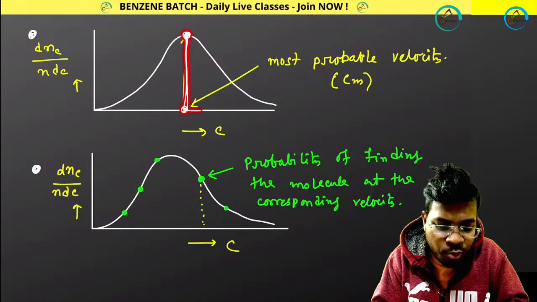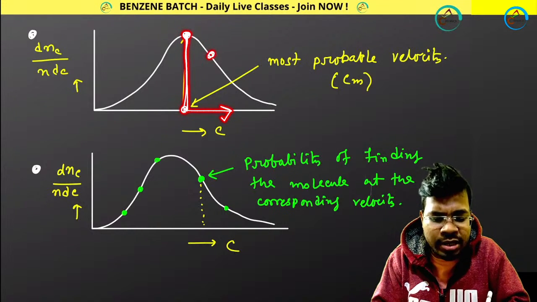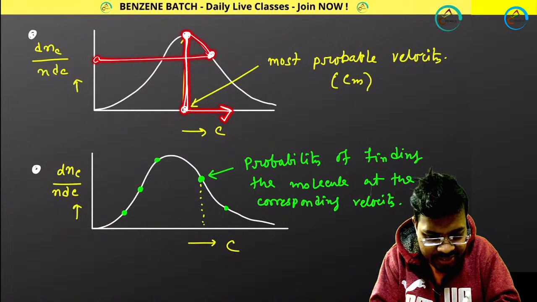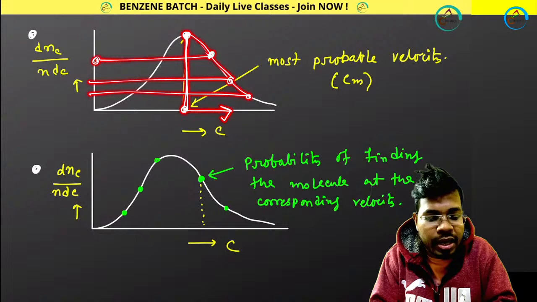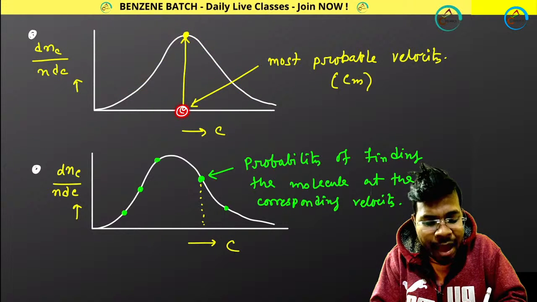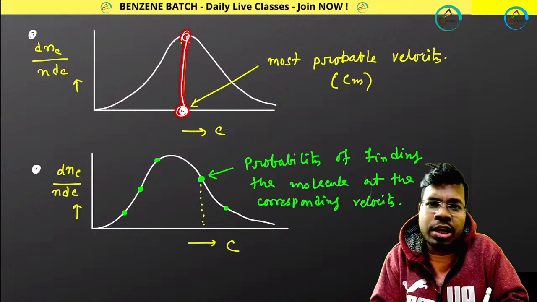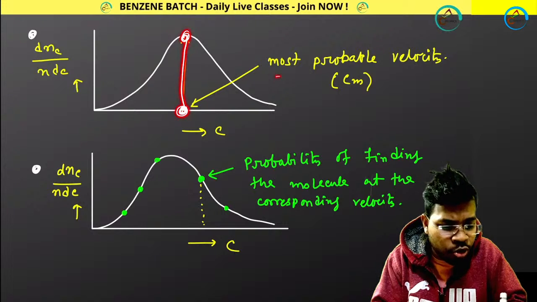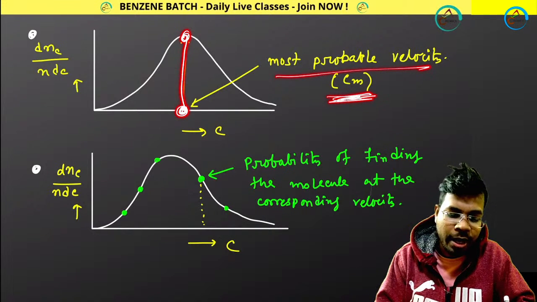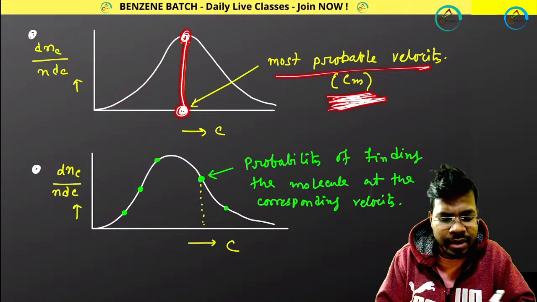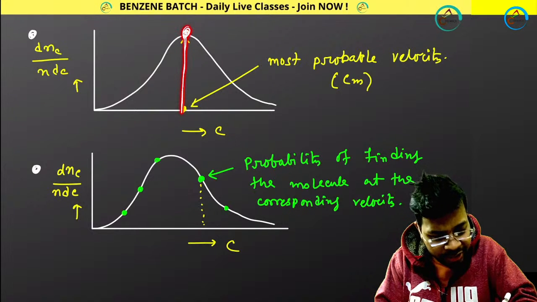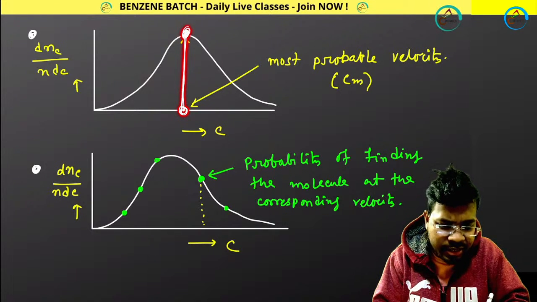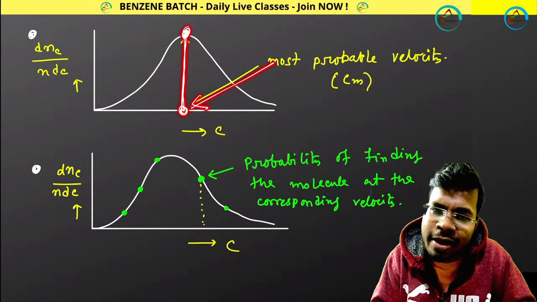If you are considering higher velocity, fewer molecules are present. That means less height, less number of molecules. More velocity, less number of molecules. So at the velocity where the maximum number of molecules are present, that velocity is called most probable velocity Cm. Okay, most probable velocity Cm. So this is my most probable velocity Cm. Remember, this point corresponds to this velocity. This velocity is my most probable velocity.